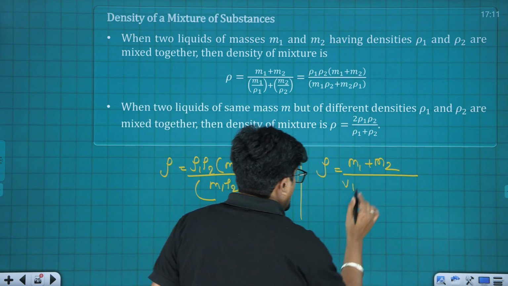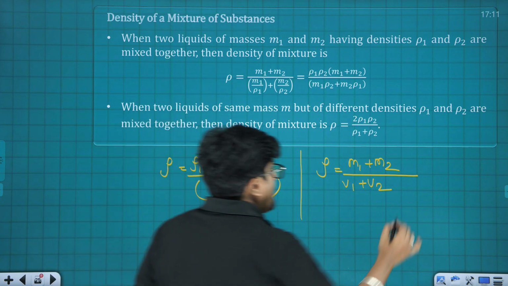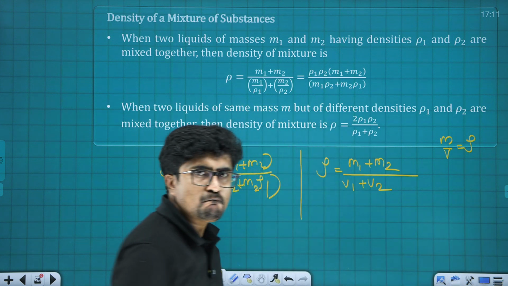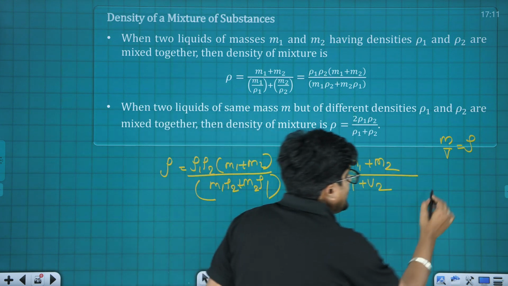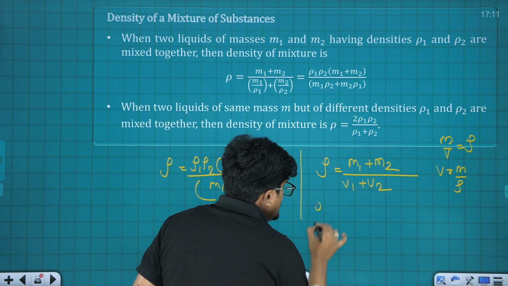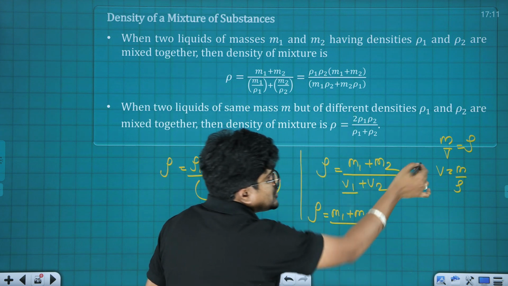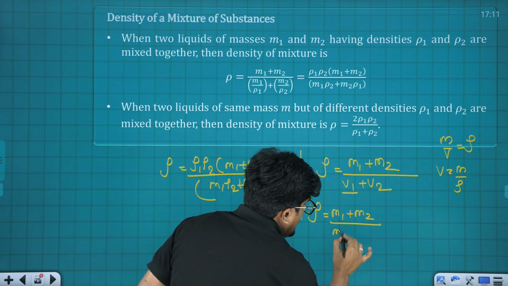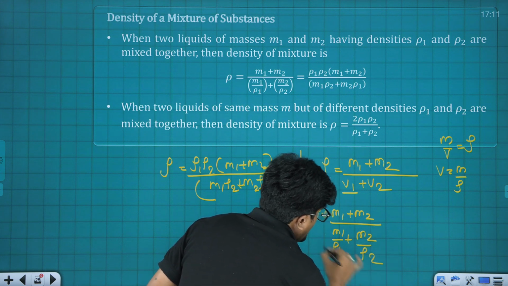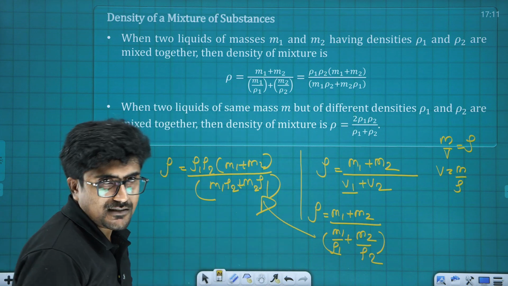Now we all know that mass by volume is density, so volume V is M by rho. So here density of the mixture is going to be M1 plus M2 all divided by, instead of V1, M1 upon rho 1 plus M2 divided by rho 2. If I rearrange this, this is going to be the final equation. It's as simple as that.